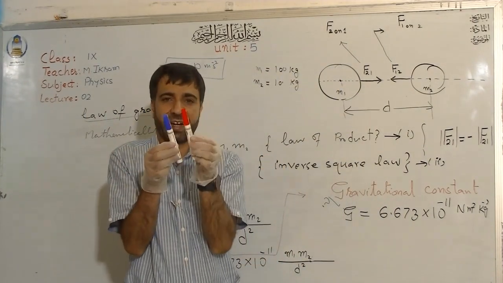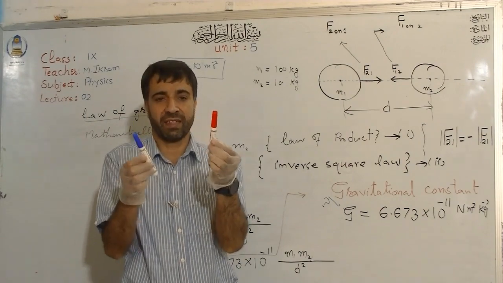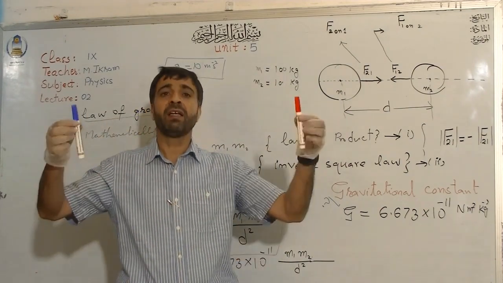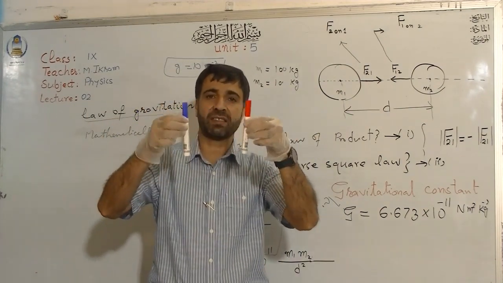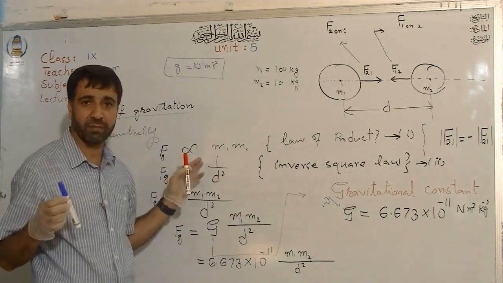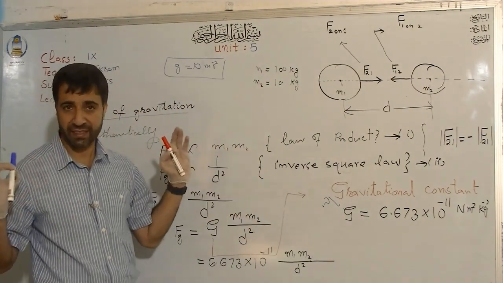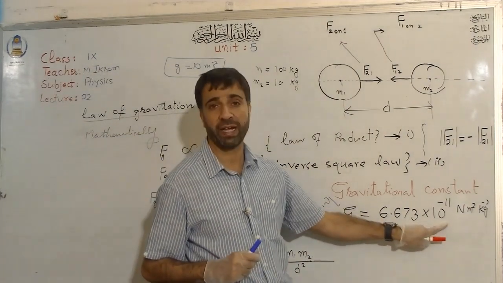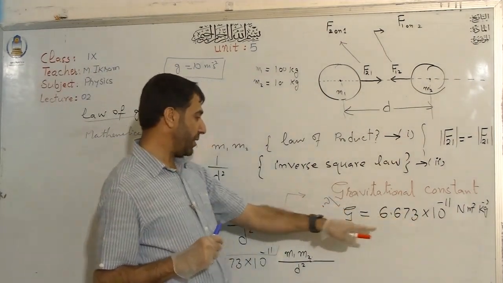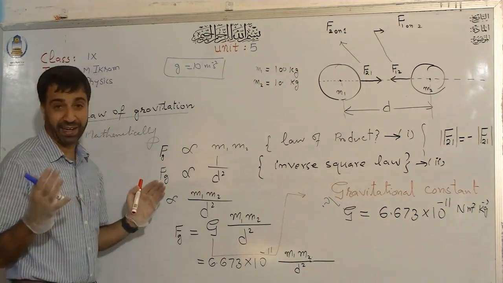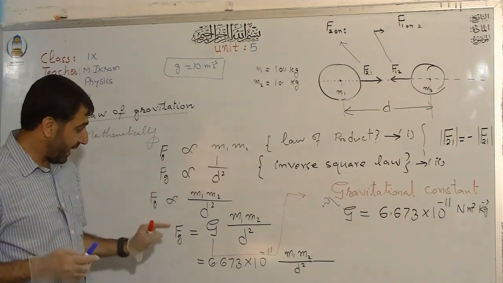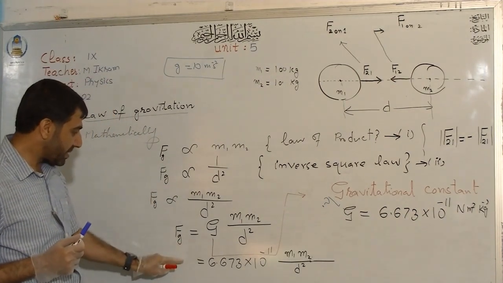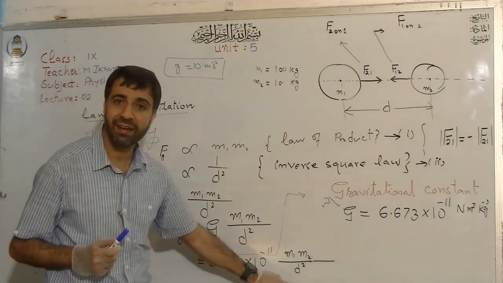Now why don't they attract each other? What is the reason? They both fall towards the earth, and they are not attracting each other. What does this mean? That there is no gravity between them? No. Certainly the answer is not this. The answer is this numerical value. Their numerical value is so small, right, that this makes the gravitational force very small.